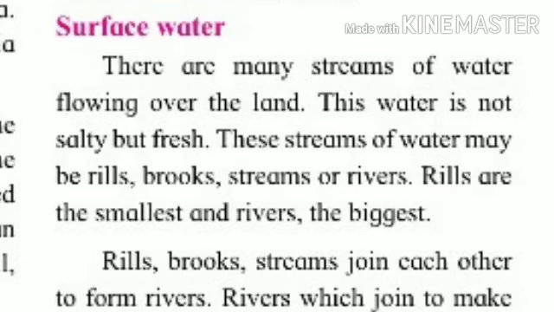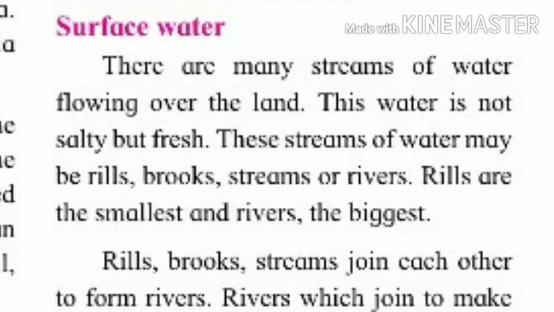There are many streams of water flowing over land. This water is not salty but fresh. ये कैसा होता है पानी? Salty नमकीन नहीं होता है but fresh होता है. These streams of water may be rills, brooks, streams or rivers. Rills are the smallest and rivers are the biggest. Here rills जो होते हैं ये smallest हैं और rivers the biggest one.